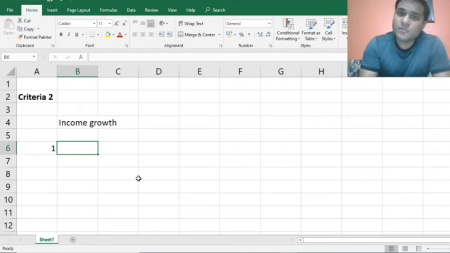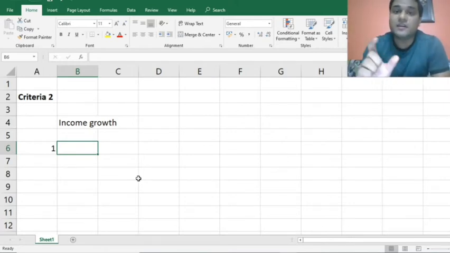Okay, cool. Now with income growth, what comes to my mind is that the business of a company is growing at a standard rate. For example, I was doing a business of 50 crores in the first year, and in the next year I'm doing a business of 60 crores. So that is a growth of 20% in my business. Now to increase that, I would try either of two things. Either I would increase my prices, that means I am producing the same quantity at a higher price. That is a way that my sales, the INR figure of the sales, can increase.